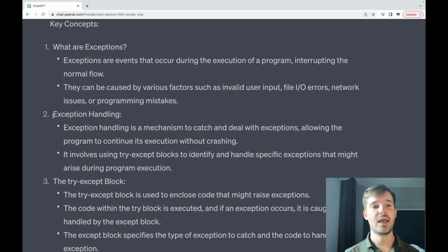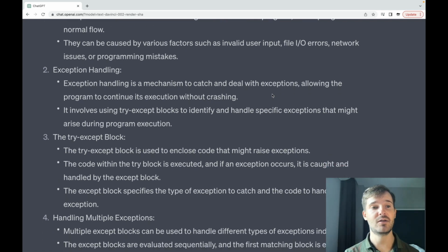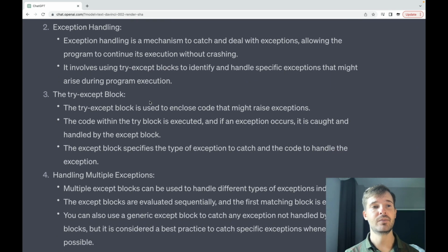Point number 2, exception handling. Exception handling is a mechanism to catch and deal with exceptions, allowing the program to continue its execution without crashing. It involves using try except blocks to identify and handle specific exceptions that might arise during program execution.